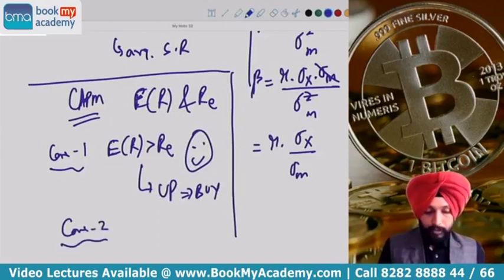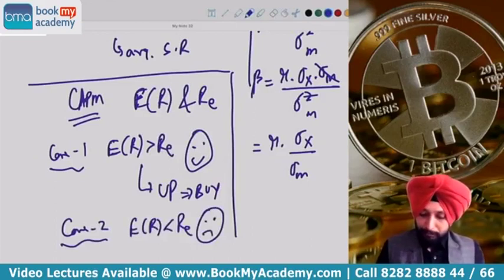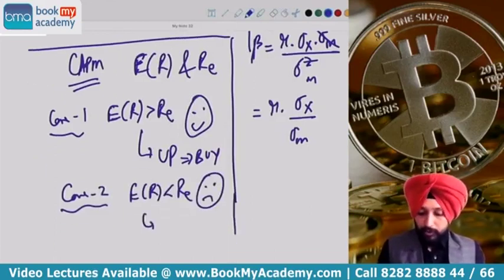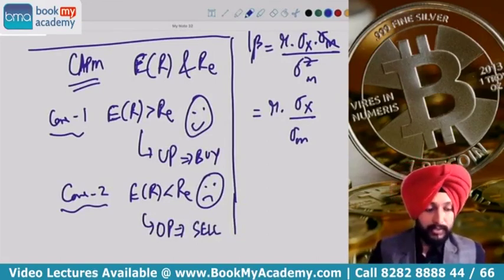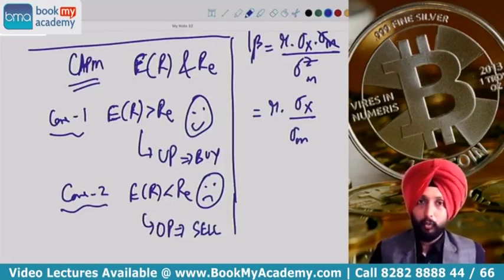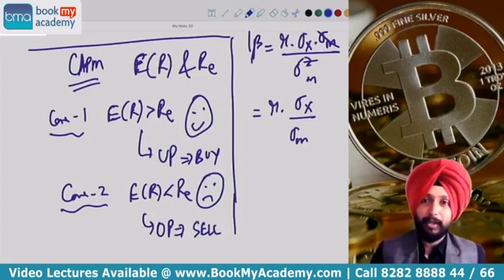Case 2, if ER is less than RE, the stock is paying less than what I expect, what I require, then for me the stock is overpriced, and we give a sell recommendation. So ER and RE comparison is done. If ER is greater than RE, we say the stock is underpriced and we give a buy recommendation. If ER is less than RE, we say the stock is overpriced and we give a sell recommendation.